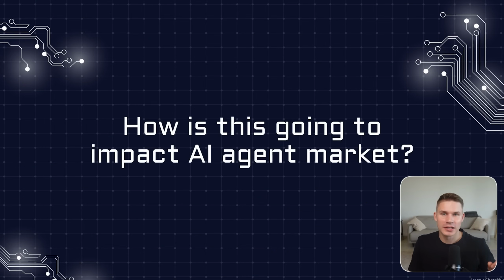The next most frequently asked question I received is, how is this going to impact the AI agent market? And I believe this is going to impact the AI agent market in the same way as it will impact the AI agent framework. So a lot of platforms that did not plan for AI getting better will also become redundant. They might struggle to integrate these new capabilities in their platforms, or they might even have to completely re-architect some of their features. But in general, as I said before, it will accelerate the AI adoption. So businesses will no longer be able to just ignore AI agents when companies like OpenAI are actively releasing new